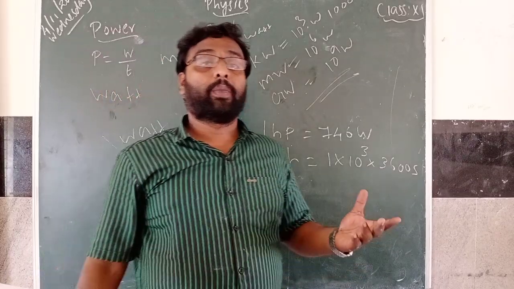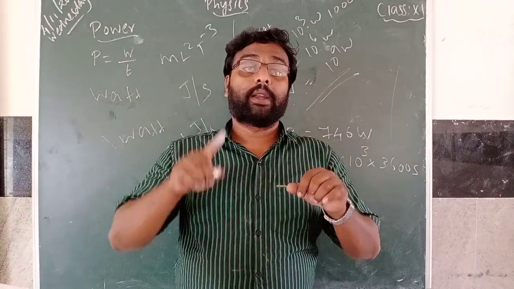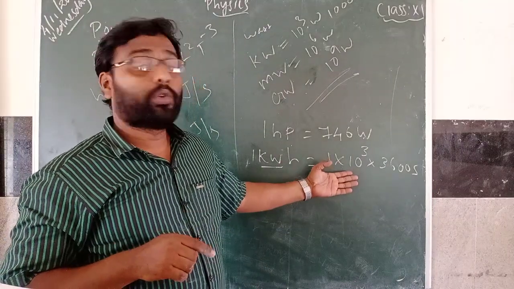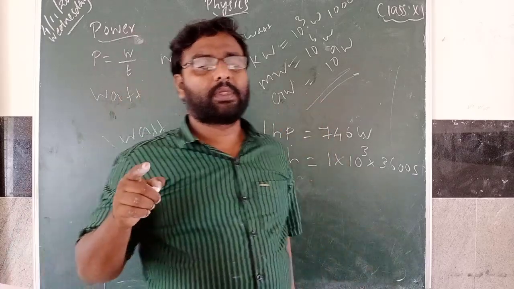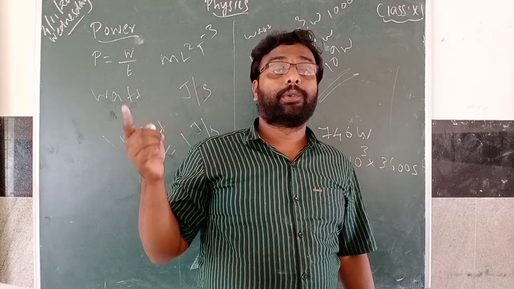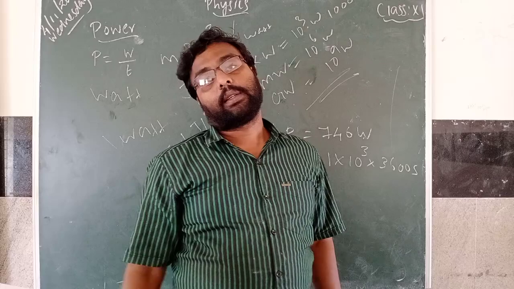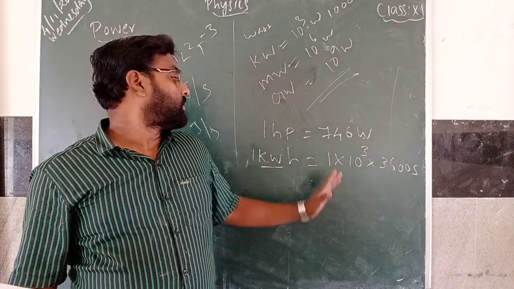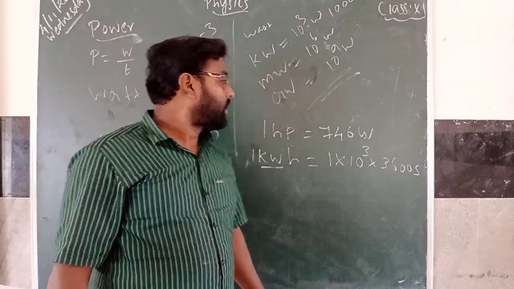You can see it in your meter. You can go and check in your house. On the outside meter it will be written kWh, kilowatt hour. So maybe one day you used 8 units. So 8 into 10 to the power 3 into 3600. Like that it will be calculated. So this is the power calculation.